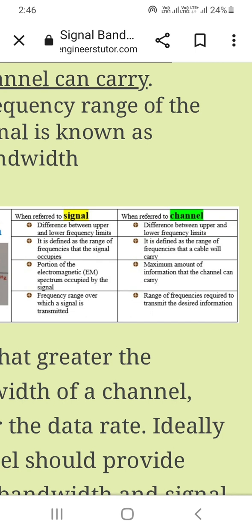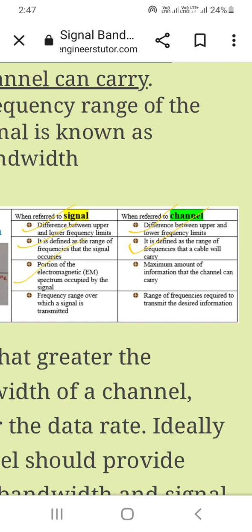Hi everybody, and now we are understanding signal and channel bandwidth. So what are the differences? First is the difference between the upper and lower frequency limits. The signal bandwidth is defined as the range of frequencies that the signal occupies. The channel bandwidth is defined as the range of frequencies that the cable will carry.